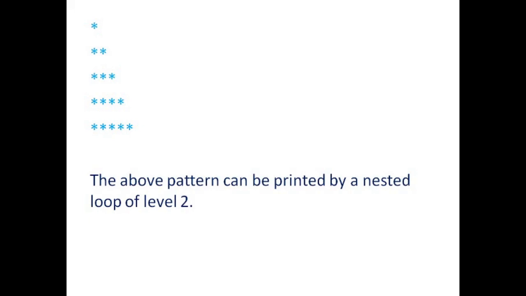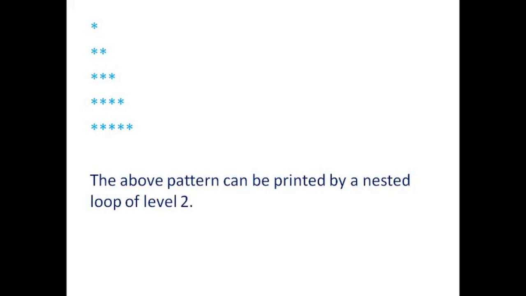We can approach this problem like this: there are a total of 5 rows here, and in the first row there is a single asterisk that has to be printed. In the second row there are 2, in the third row there are 3, in the fourth 4, and in the fifth row there are 5 asterisks. So we have to find some commonality or logic as to how to print these patterns by using loops.